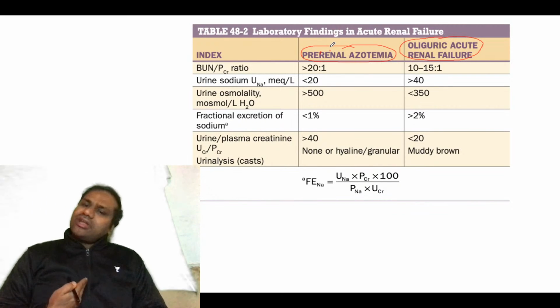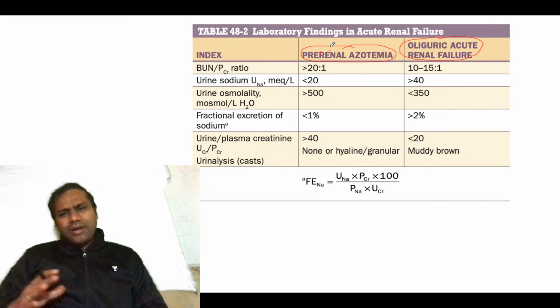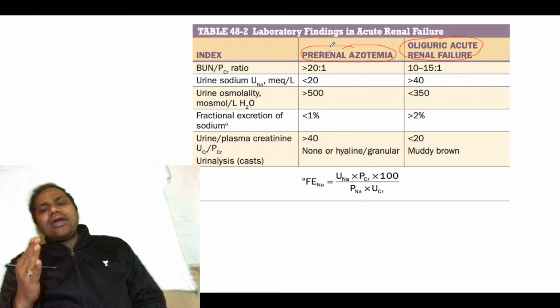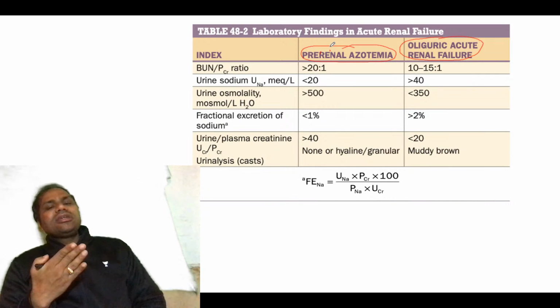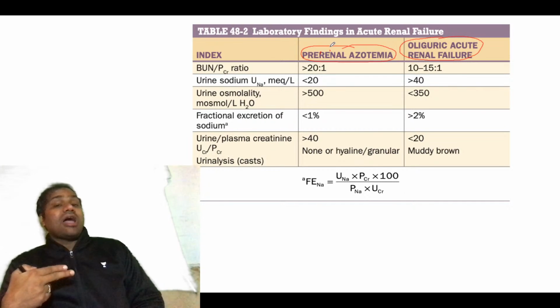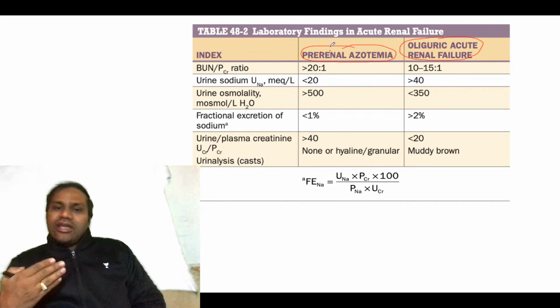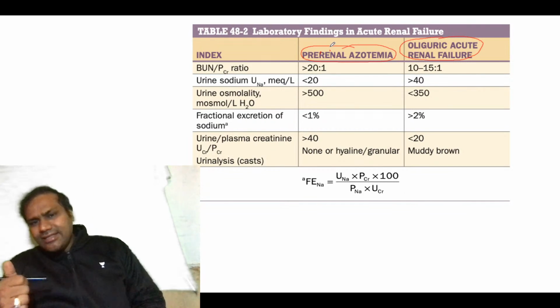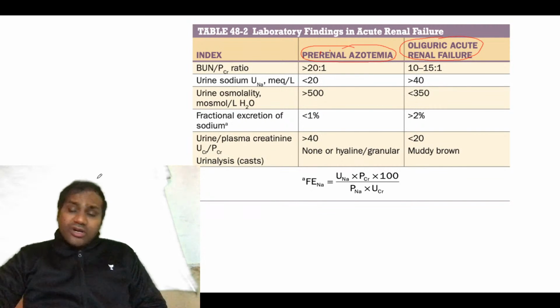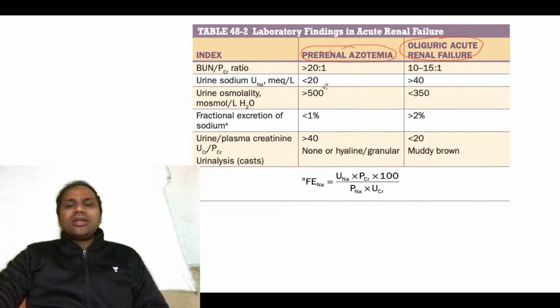It's not associated with the renal. That is, your tubules are basically normal, and the problem is above the renal level. The problem may be because of sepsis, hypovolemia, or a cardiac problem. In that case the osmolarity of the urine will be very high because the tubules are functioning normally. So urine osmolarity is greater than 500 mOsm.